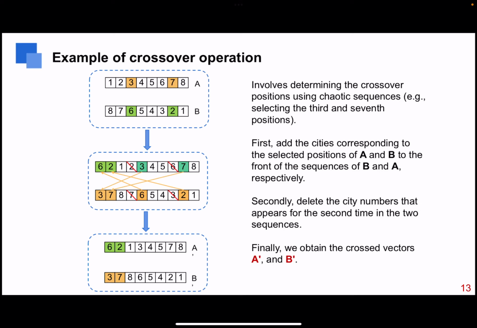The crossover process is shown in the figure. It involves determining the crossover positions using a chaotic sequence. For example, select the third and the seventh positions. First, move the cities corresponding to the selected positions of A and B to the front of the sequences of B and A respectively. Second, delay the city numbers that appeared for the second time in the sequence. Finally, we obtain the crossed vectors.